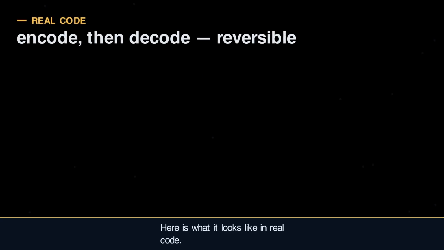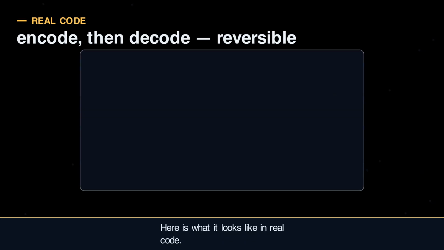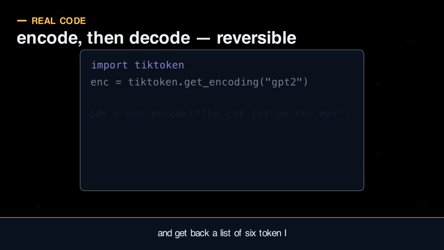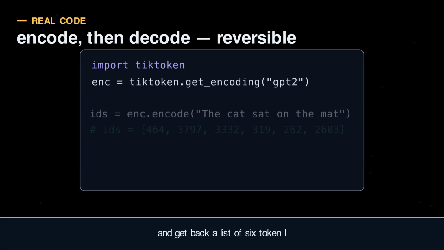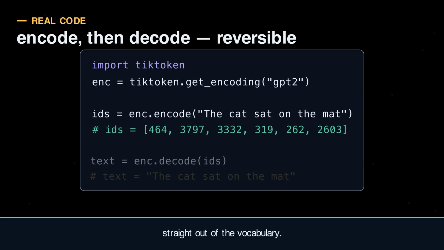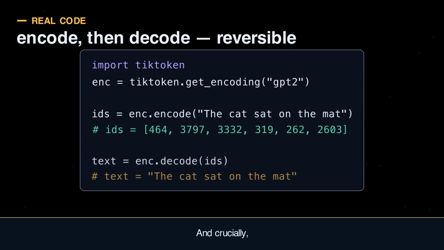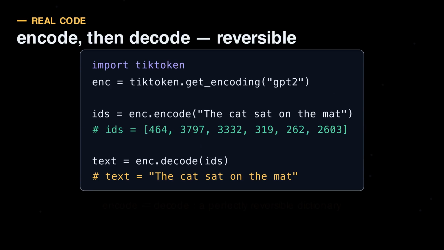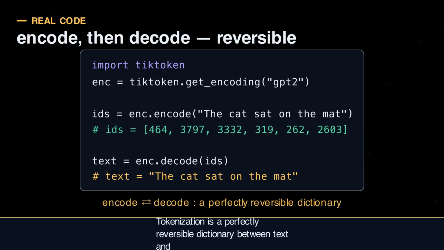Here is what it looks like in real code. We call encode on our sentence, the cat sat on the mat, and get back a list of 6 token IDs. Each number is 1 token, straight out of the vocabulary. And crucially, it reverses. Call decode on those same numbers and you get the exact original text back, character for character. Tokenization is a perfectly reversible dictionary between text and numbers.